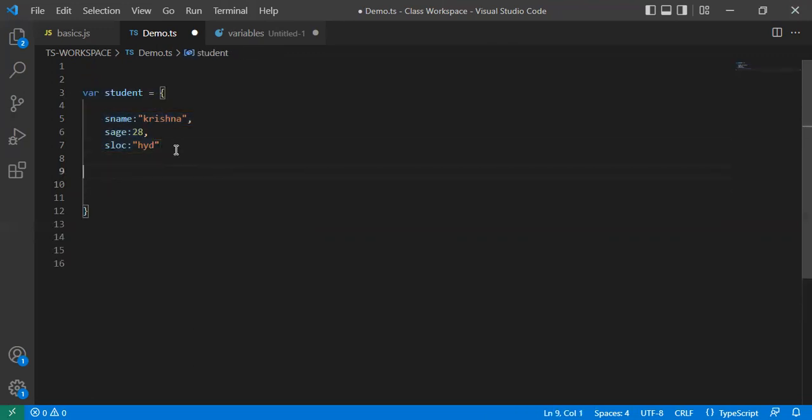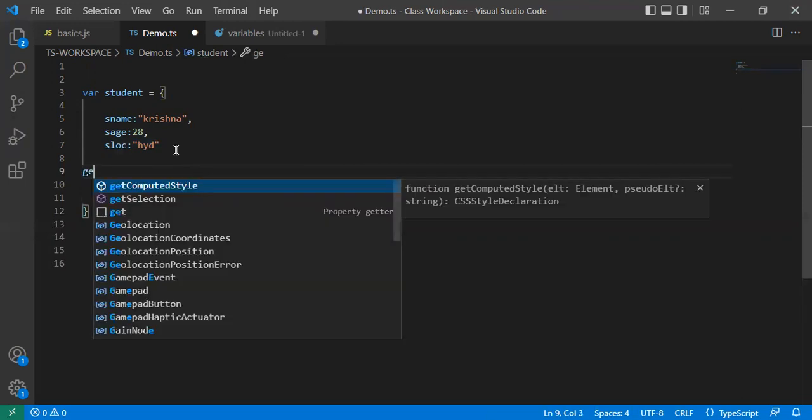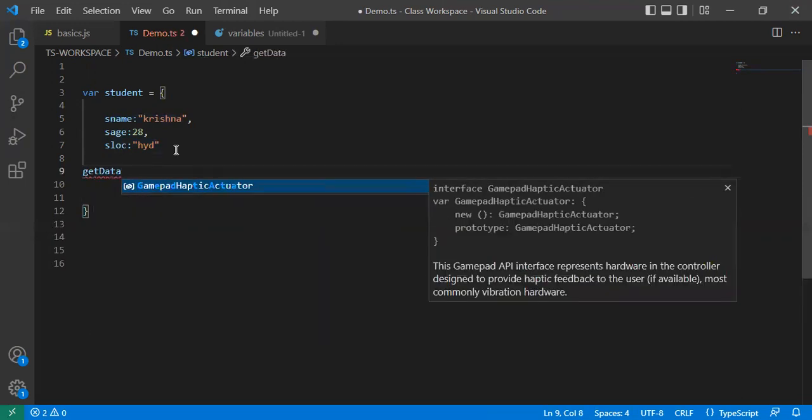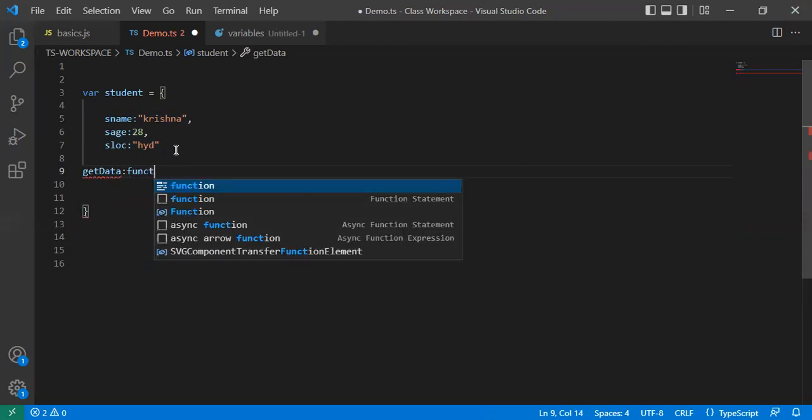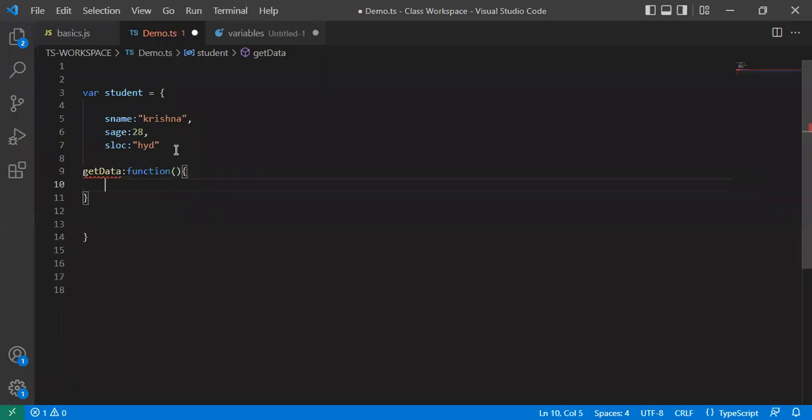Okay, now if it is a method, to get the data, which type of data? Student data. Here you have to provide the function inside that, so you have to give that. So is that valid? Get data, what should it expect actually? Whenever it is a function, get data, the function properties we have specified, so we have to end that.